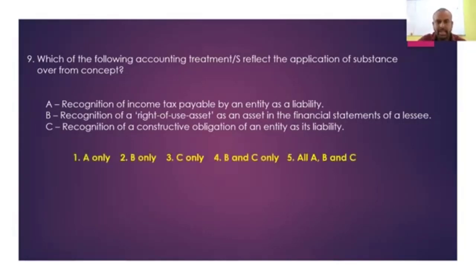Then you can see the correct answer will be which one? B is given, C is given. So then the fourth one is the correct answer. Fourth one is the correct answer. Right. Question number 10 in this paper, right?